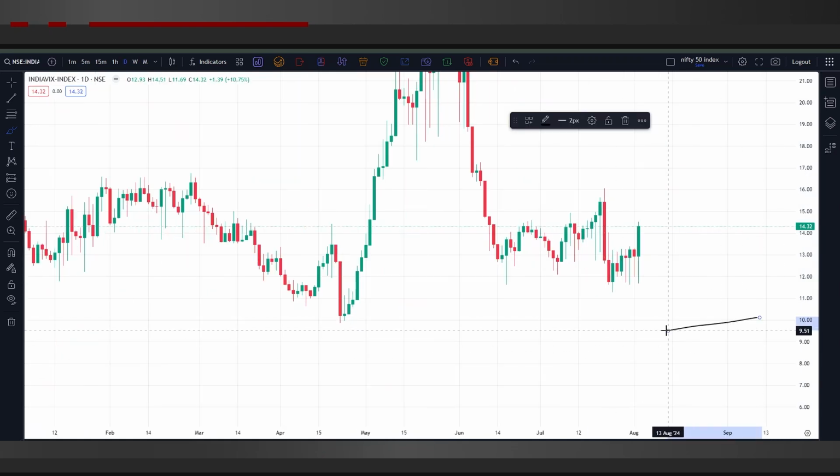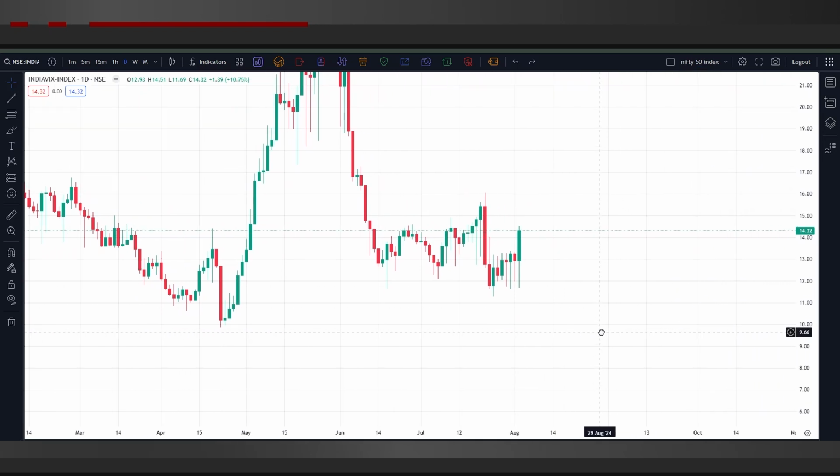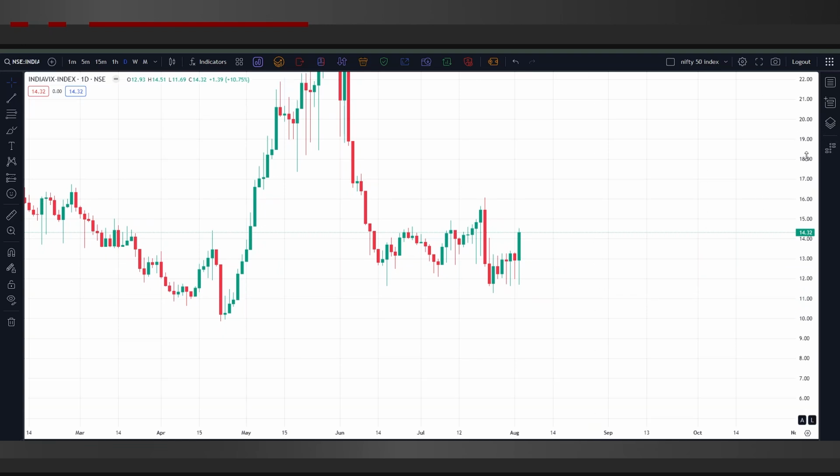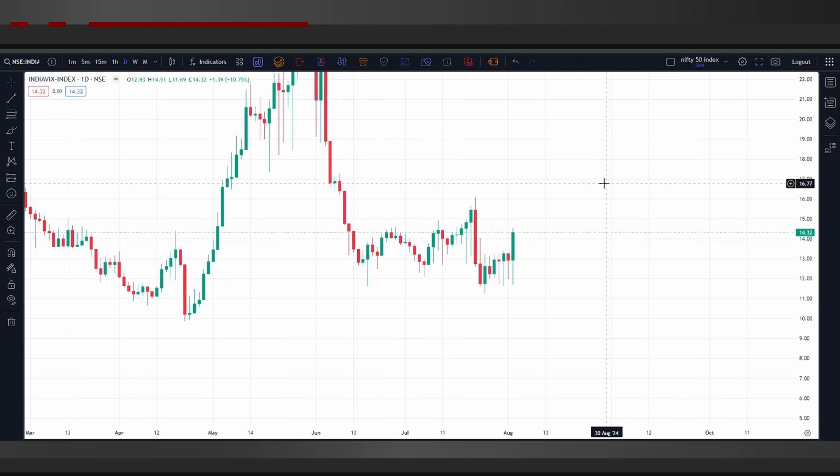If we talk about India VIX right now, we can see that there is a slight change in India VIX. It is right now at 14.32, which means there is a little bit of volatility, but this 14.32 is normal, and we'll not be taking it as any kind of cue for any upcoming event. This is just a normal case, because there were a lot of results this week and past week, because of which there would be a lot of buying and selling happening right now. So we will ignore this part of the India VIX.